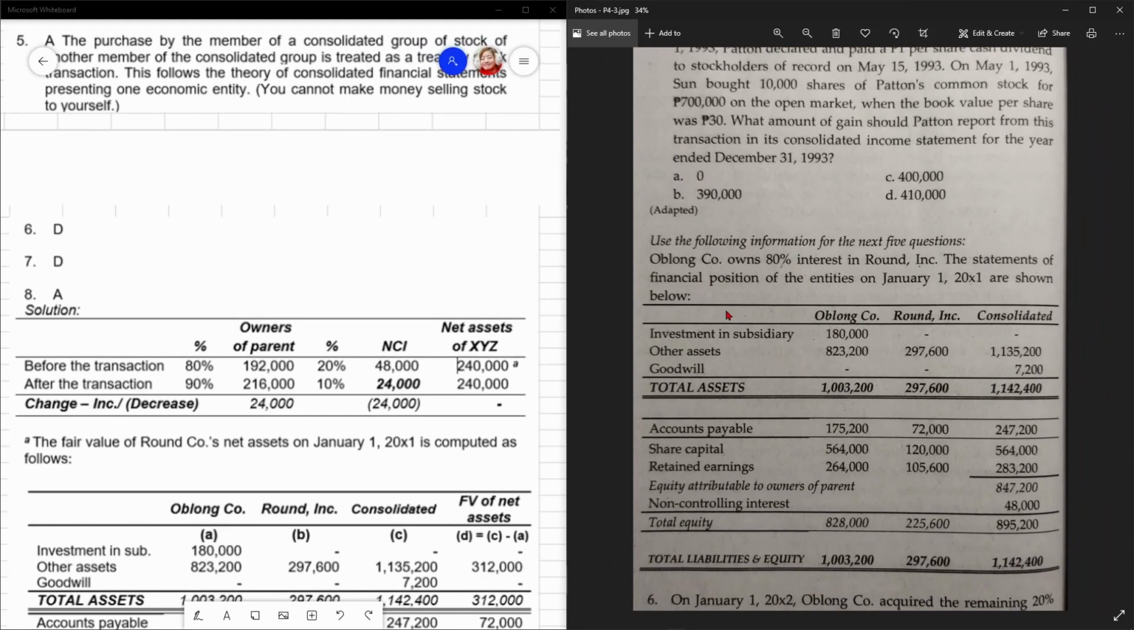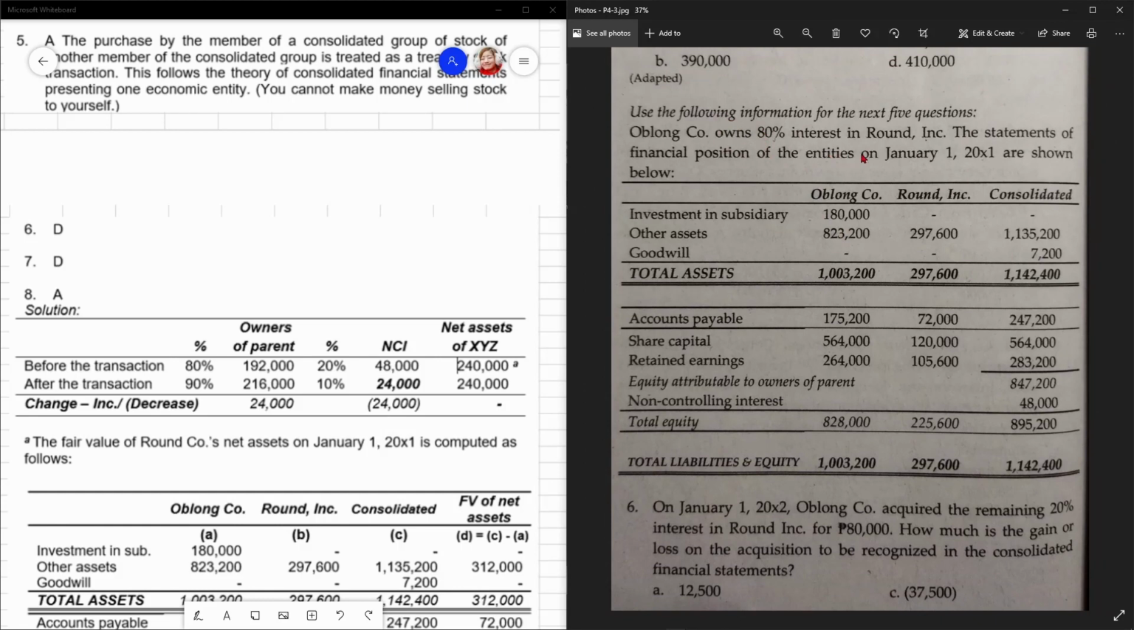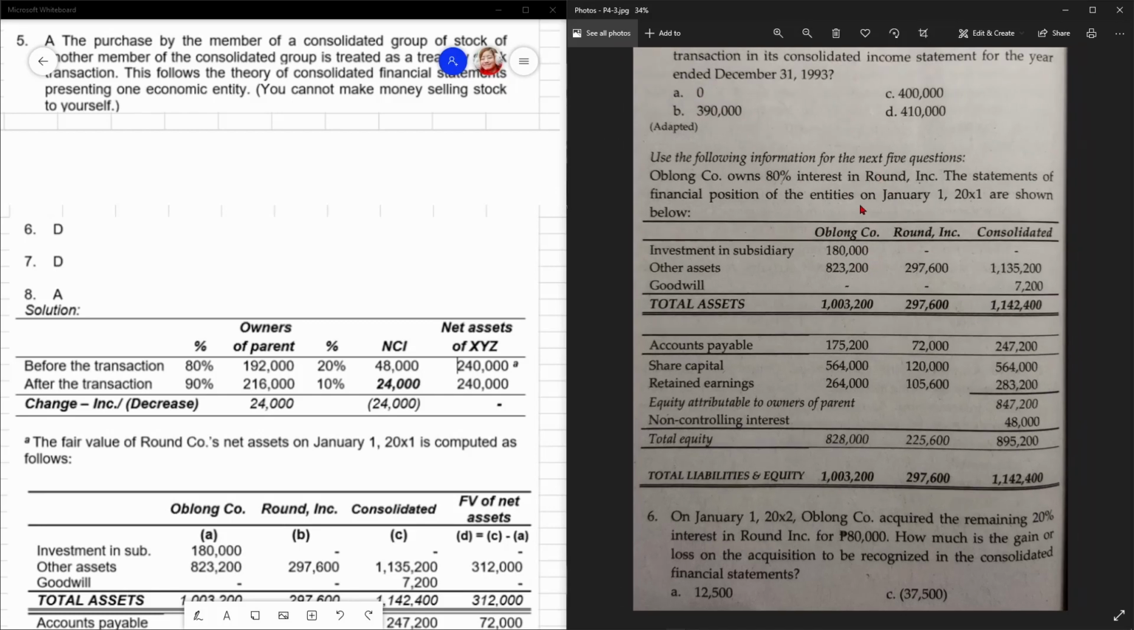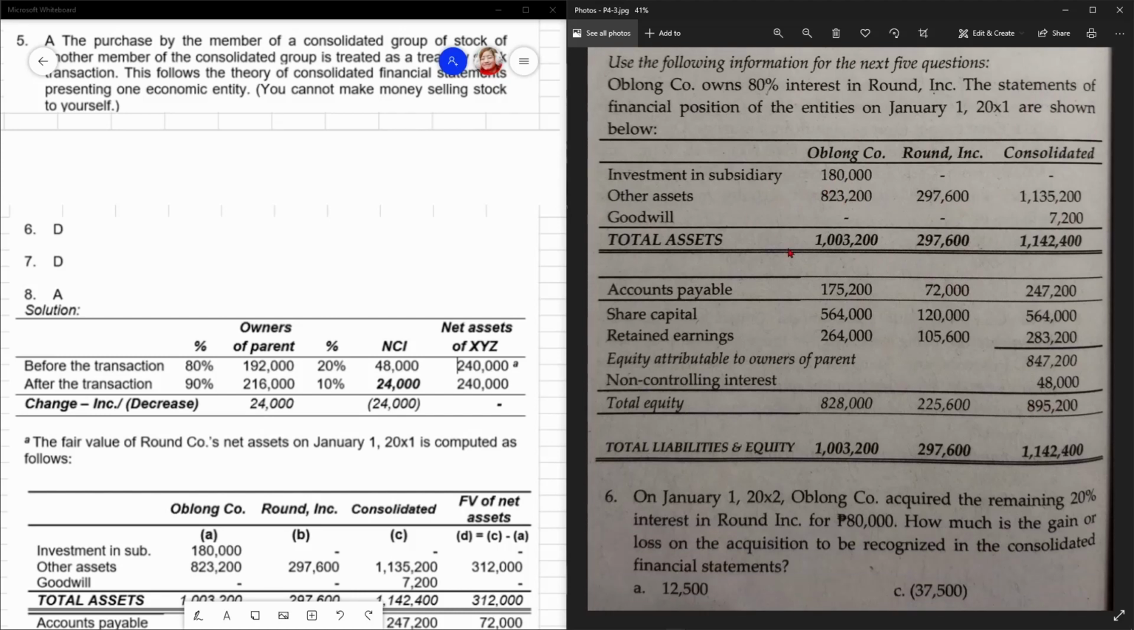So, going to the next, use the following information for the next 5 questions. Si Oblong Co owns 80% interest in Round Incorporated. So, the statements of financial position of the entities on January 1, 20X1 are shown below. Ito kay Oblong Co, Round Incorporated, the subsidiary, and consolidation nila. So, take note of this: investment in subsidiary, other assets, goodwill as of consolidation, total, accounts payable nila. Take note of this, yung mga differences nila. Share capital, retained earnings, equity attributable to the owners of parent, 847. Ito naman sa NCI. Total equity, then total liabilities and equity.